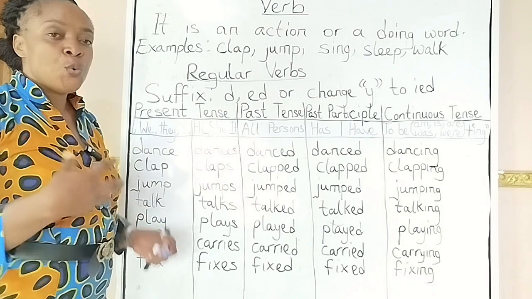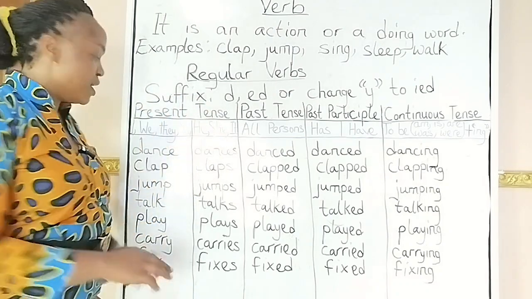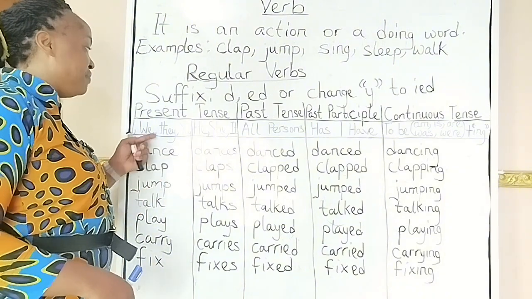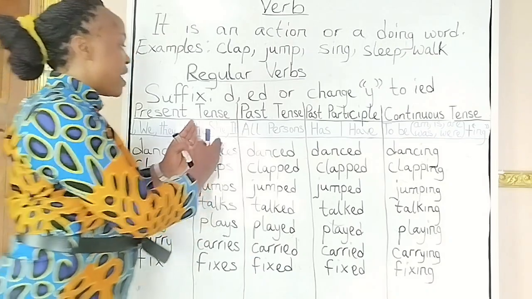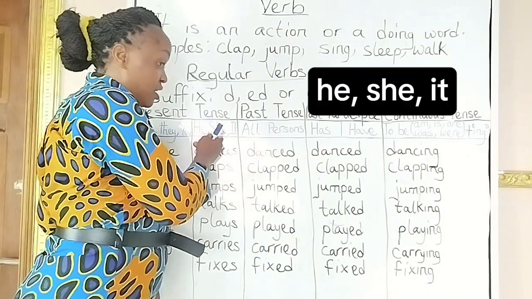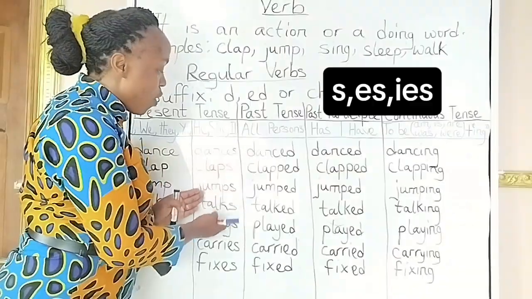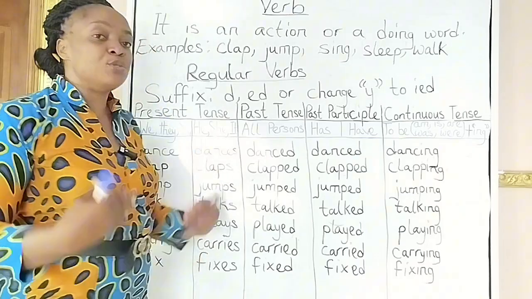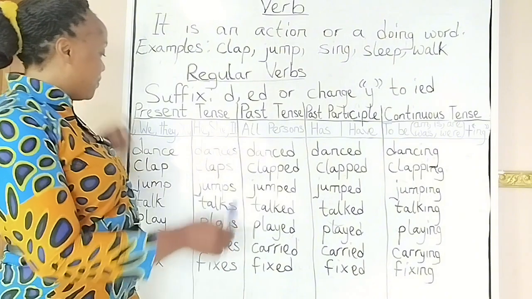It tells you what to say each time you use any of those pronouns. So when I have the word dance, if you're talking about I, we, they, you say dance. The same happens here. If you're talking about he, she, or it, then you're going to add either s or es or ies, depending on the nature of the verb, which I'm going to tell you the reason for all those changes. So let's do this together.